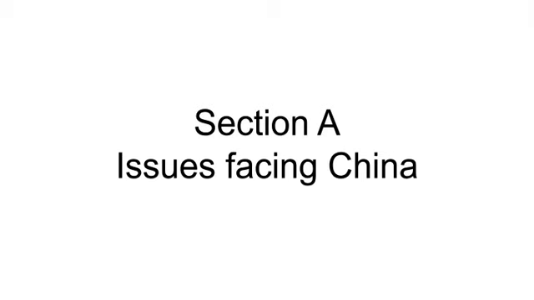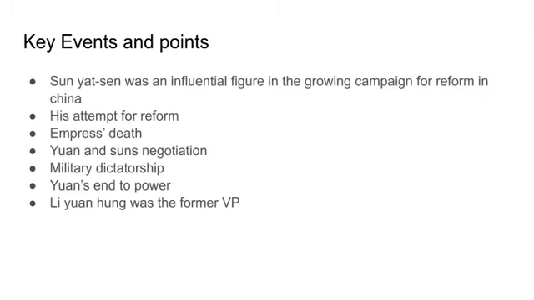Section A. Issues facing China. China began to use Western-style education. They began industrialization with factories and coal mines. Infrastructure was developed, such as roads, and now they would begin changing their political system. Sun Yat-sen wanted to adopt Western styles of democracy and others, so he founded the Revived China Society and joined anti-government groups to overthrow the Manchu dynasty, but he failed and began raising money internationally.